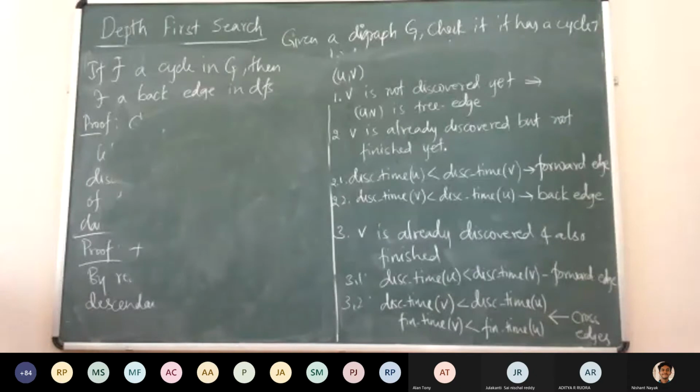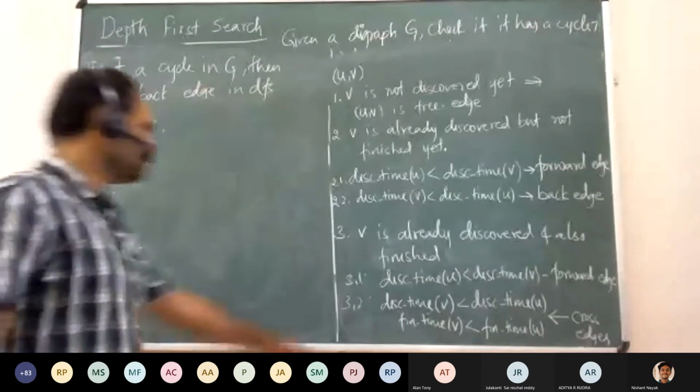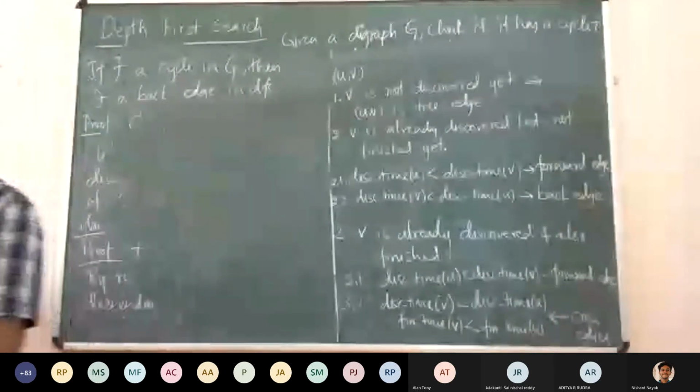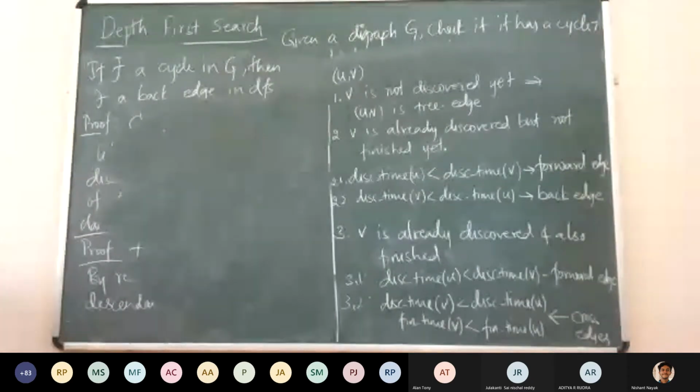So V is already finished before U was even discovered, right? So it almost implies that, because there is no other situation where it could be between them, right? So if our main goal is only to find a back edge, then we can simplify this a little bit, because we don't need to go into 3.